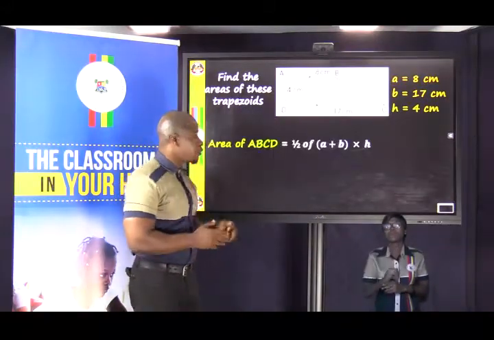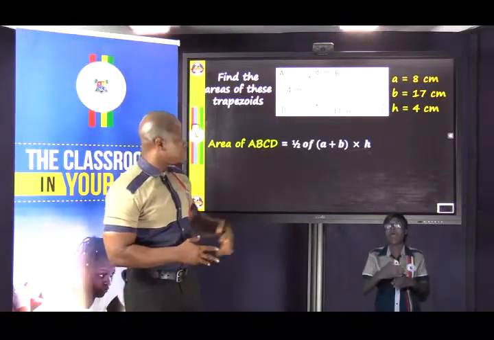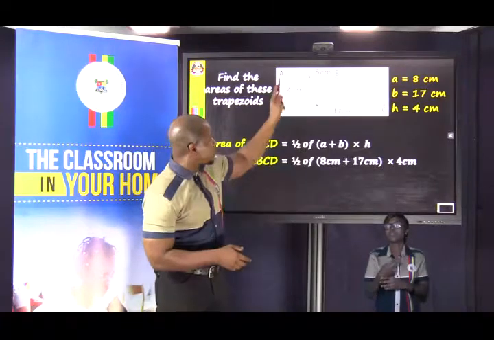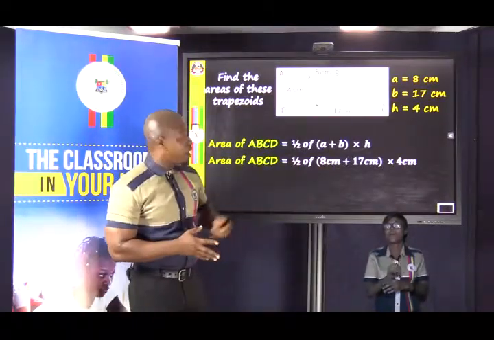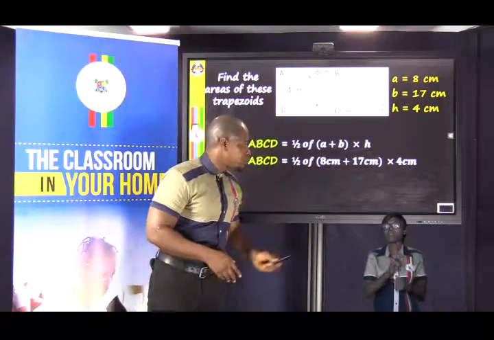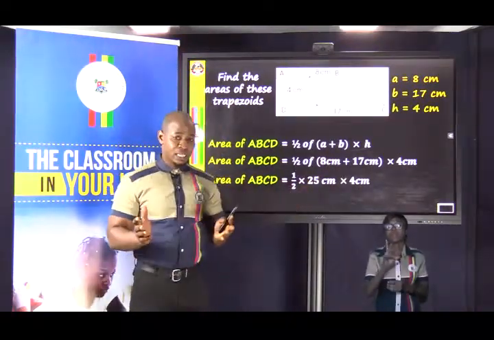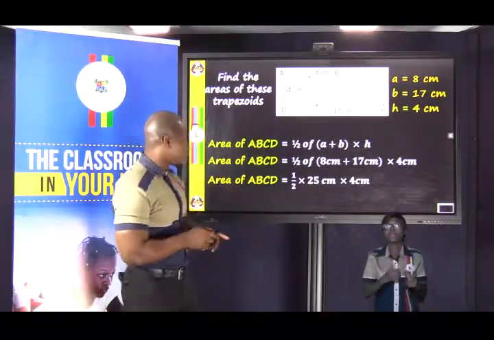So putting this in the formula that we have established, we are to find half of A plus B, then multiply by the perpendicular height. That is half of 8 centimeters plus 17 centimeters, multiplied by the perpendicular height, which is 4 centimeters. 8 plus 17 will give us 25. I did say in the last lesson that we should add these numbers first before multiplying.